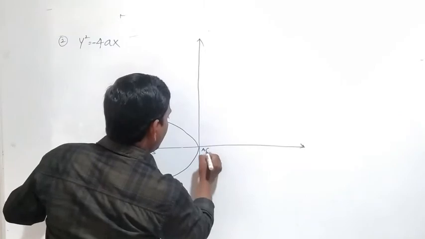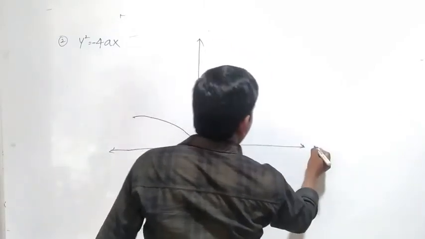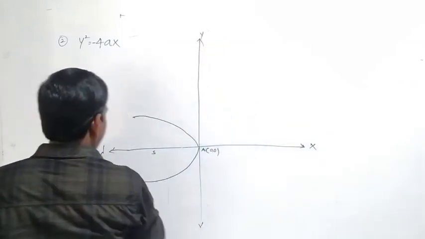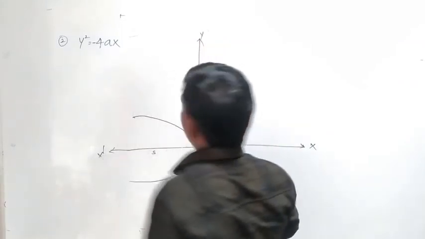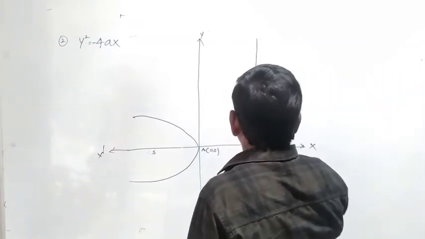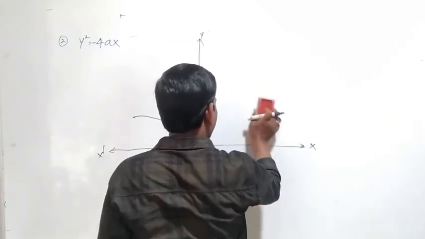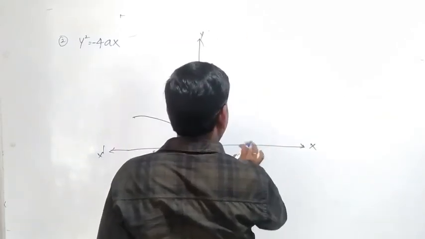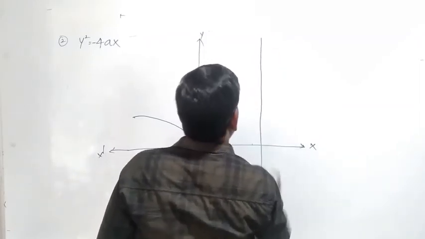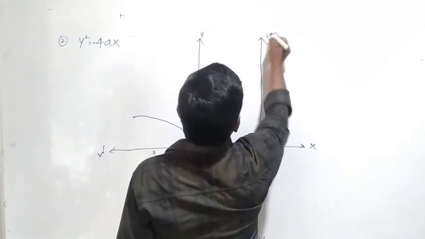This is 0, 0, and this is x and y, x dash and y dash, and take a fixed line, L equal to 0.